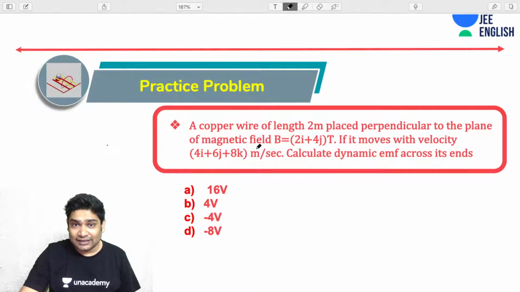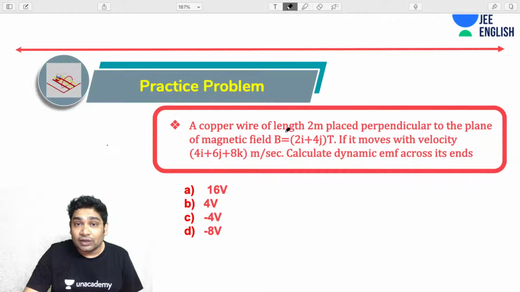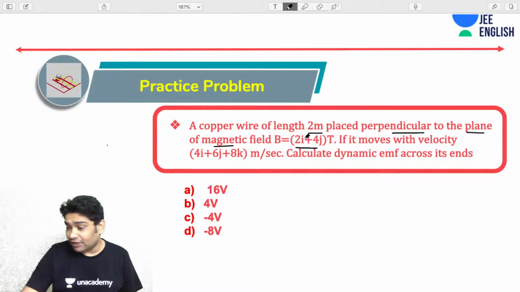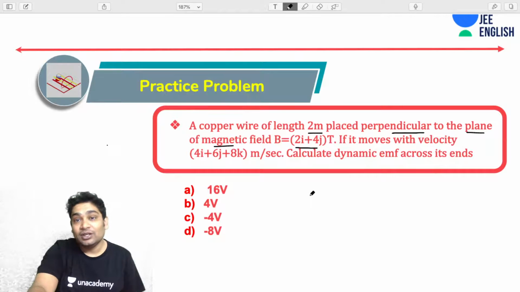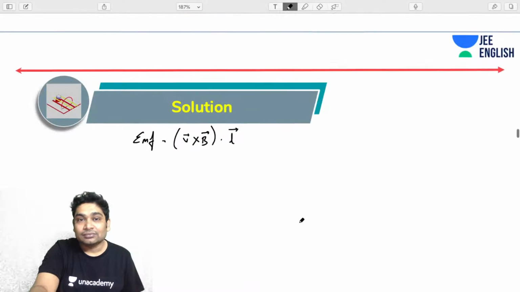All right, so anybody answering this? So first of all, let me tell you what has been told to you. You've been told that a copper wire of length 2 meter is placed perpendicular to the plane of magnetic field. Now you realize the plane of magnetic field is the XY plane. Since this is the XY plane, the wire has its length along k cap. So now can I write the length vector of the wire?